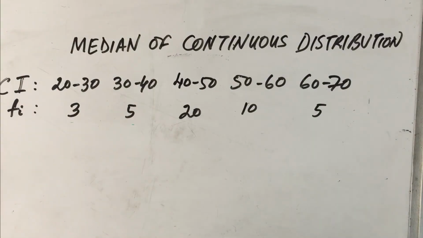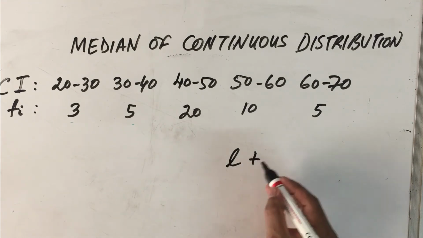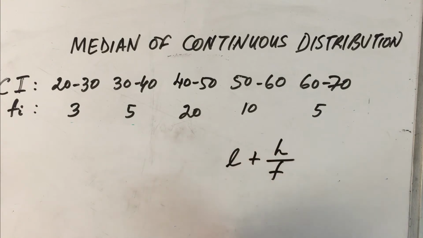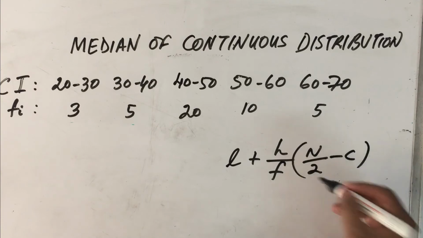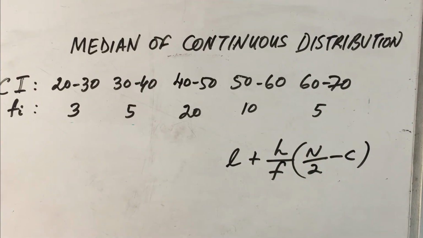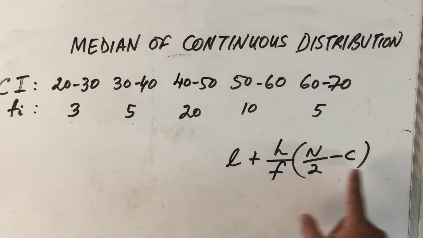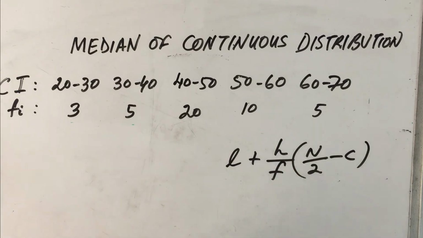Very good. So now let us see how we calculate the median of a continuous distribution. An example is written on the board here. In order to find the median, there is a formula. The formula is: median is equal to L plus H by F into N by 2 minus C. So this is the formula for calculating the median of a continuous distribution. The first thing is to find the value of each of these components in the formula.